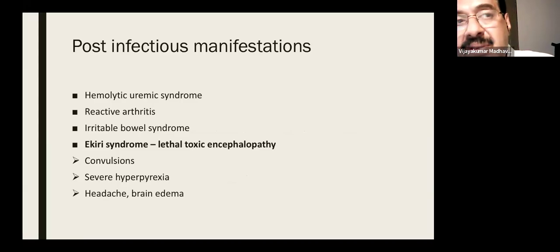Even after the diarrhea settles, they can produce complications. The commonest dreaded complication is hemolytic uremic syndrome. They can also produce reactive arthritis and irritable bowel syndrome. And there is the fatal Ekiri syndrome; I think a few cases were described from Calicut by Dr. Jayakrishnan. They present with convulsions, hyperpyrexia, brain edema and headache, and the mortality is high in Ekiri syndrome.